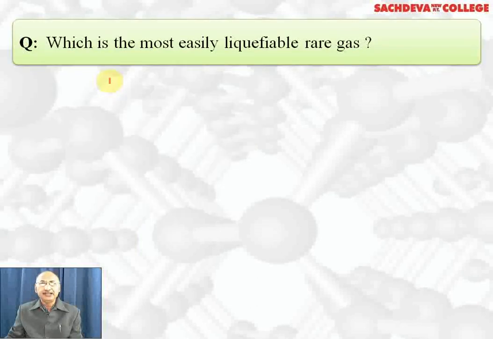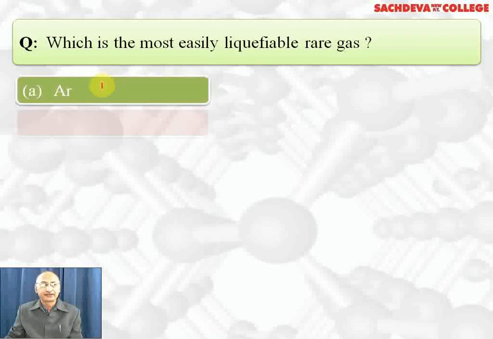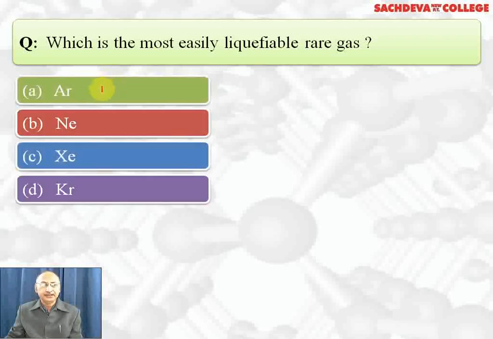Which is the most easily liquefiable rare gas or noble gas? The easily liquefiable gas is xenon because it has the largest surface area and the largest van der Waals force of attraction, so it is most easily liquefiable. The most difficult to liquefy among these is neon, and the most difficult among noble gases is helium because it has the least van der Waals force of attraction and least surface area.